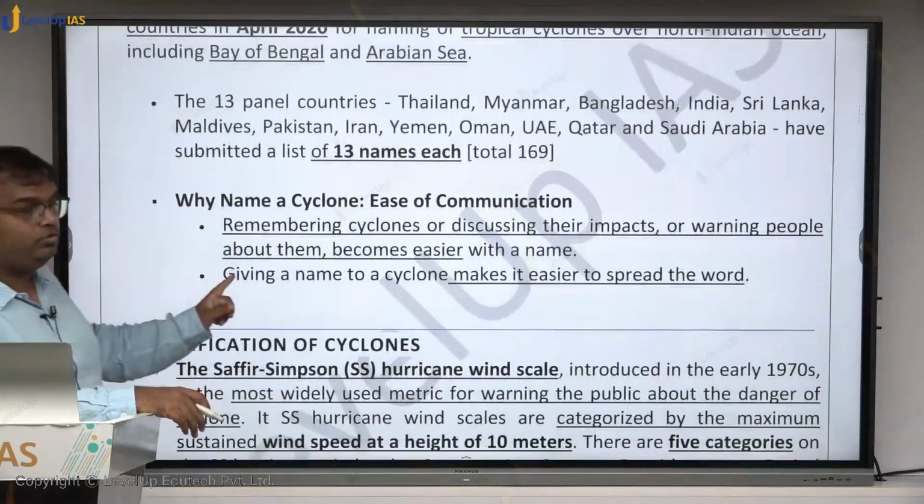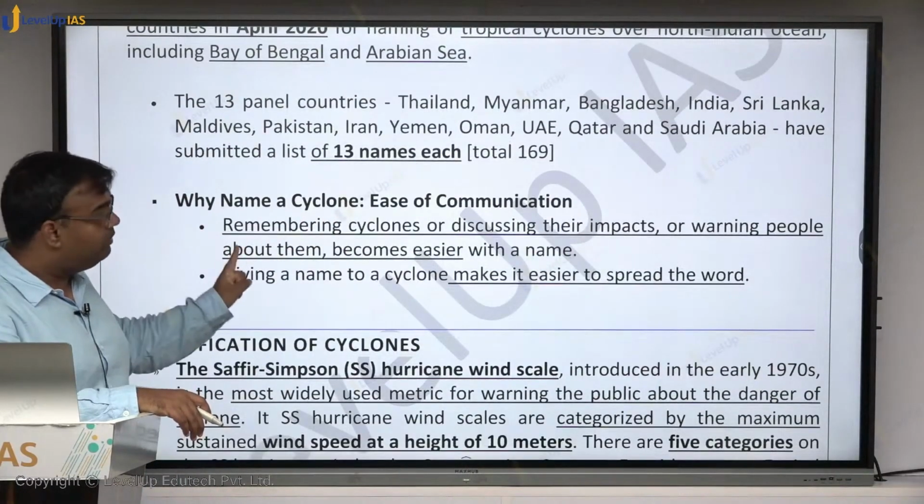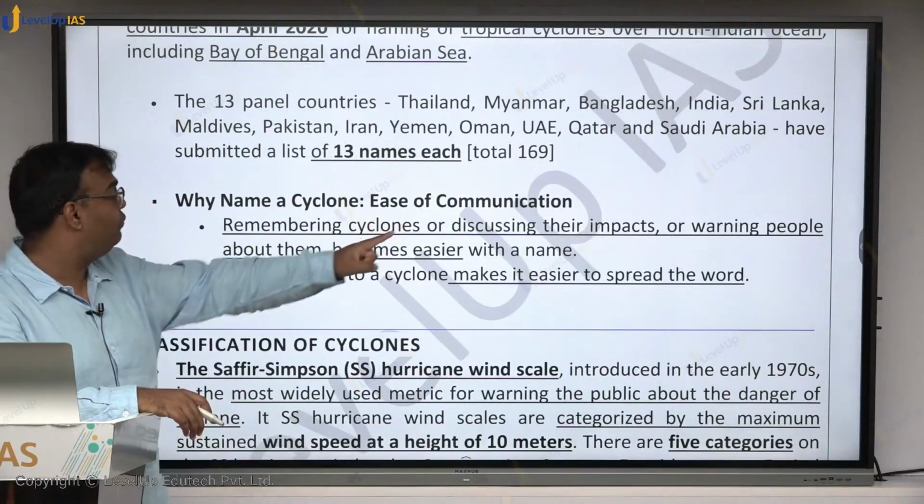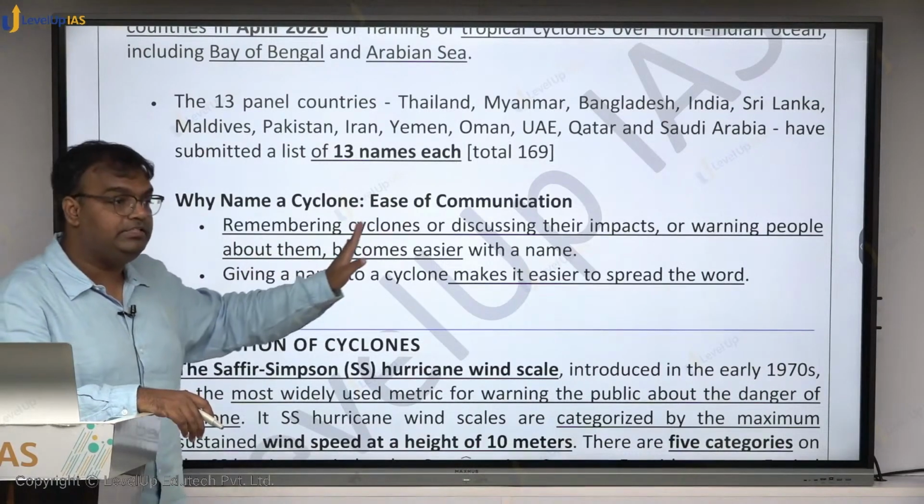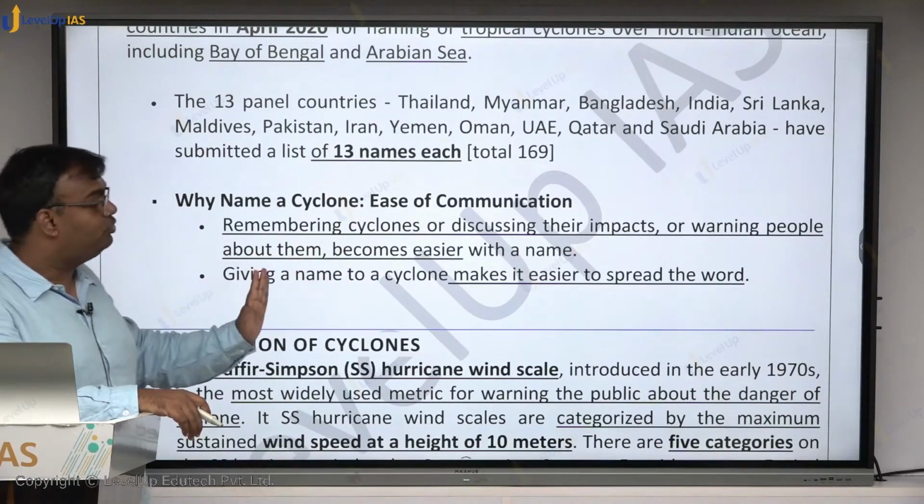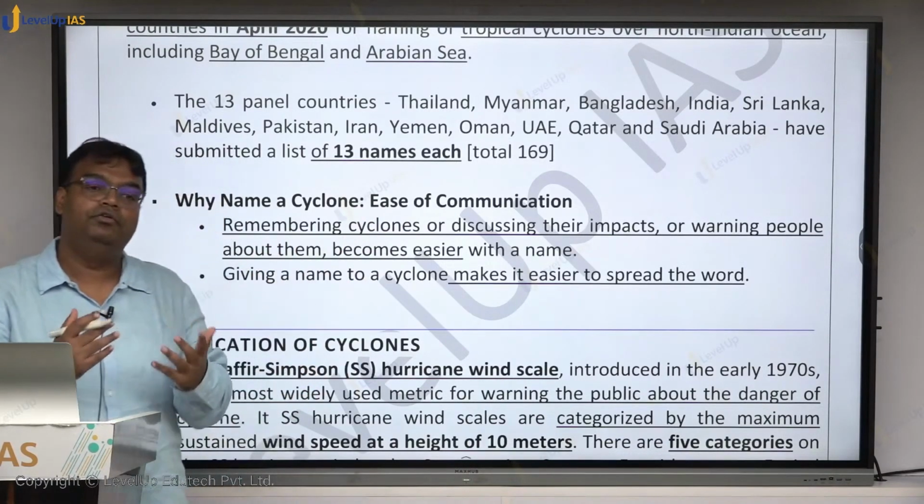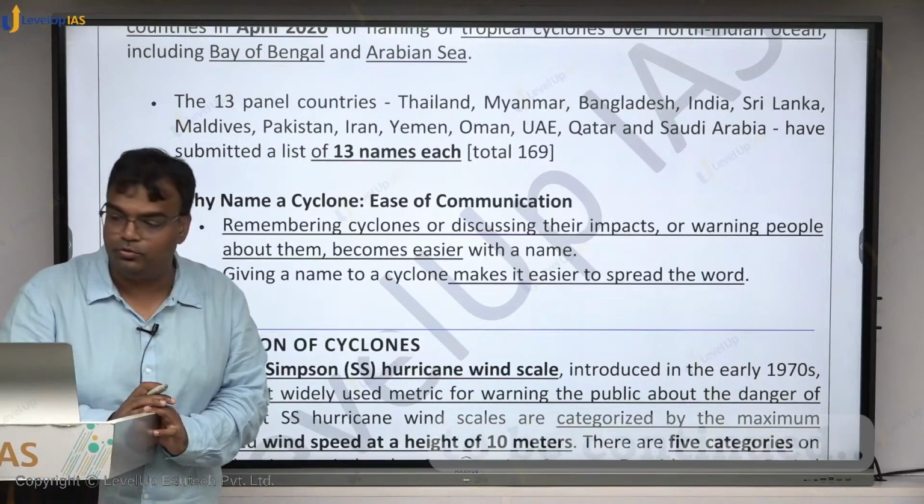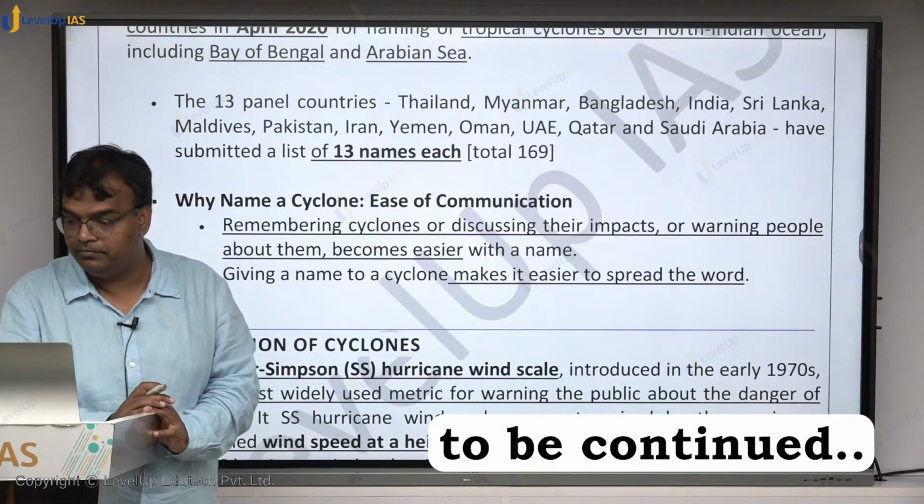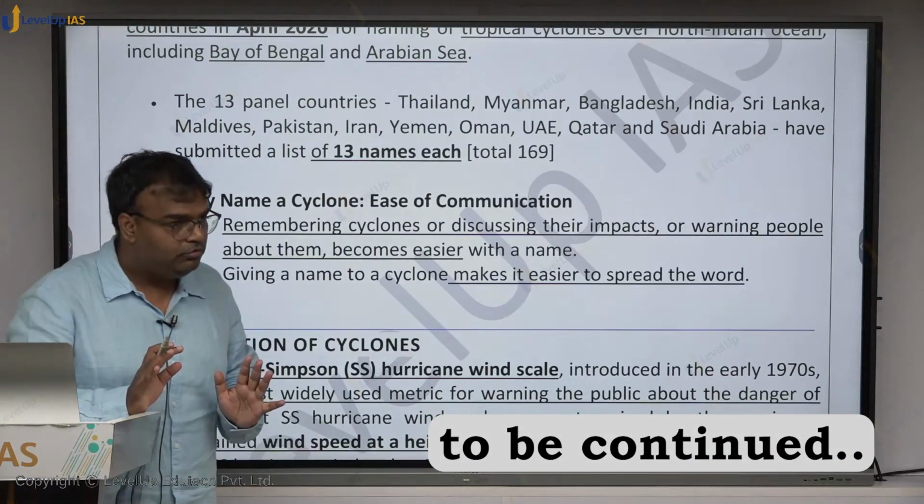So why name a cyclone? Because for ease of communication, remembering cyclones or discussing their impact or warning people about them becomes easier with a name. Giving a name to a cyclone makes it easier to spread the word also. For this reason, cyclones are named. Okay, got it? Why are cyclones named?